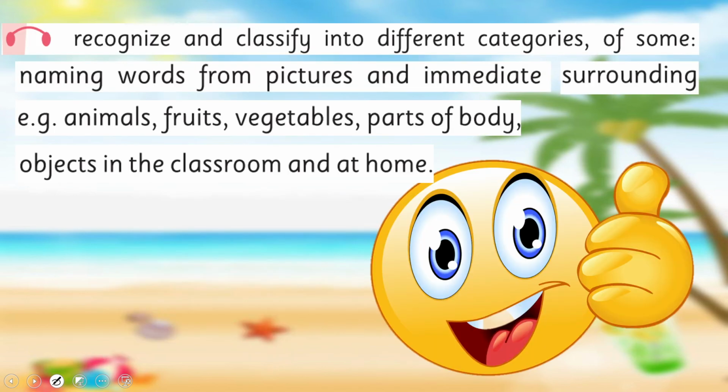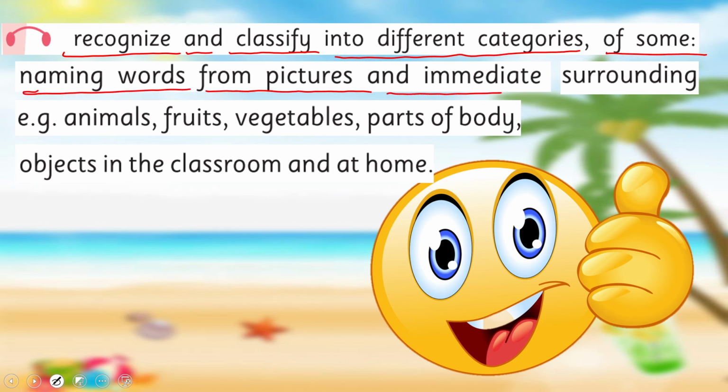So what we have learned today, we learned to recognize and classify into different categories of some naming words from picture and immediate surrounding. For example, animals. Okay, so we achieved our today's SLO.